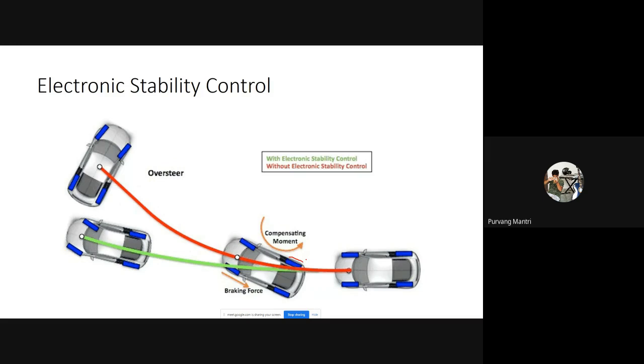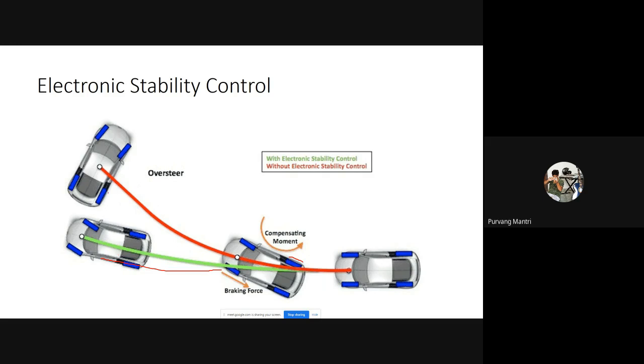The microcontroller will understand this difference in speed of the front and rear wheels, and it will assume that the vehicle is getting oversteered. So it will control the valves of that particular wheel. In case of oversteer, it will brake the outermost wheel of the vehicle, so that it corrects the path of the vehicle, and it will go in the desired direction. This might be a little confusing to understand, but when you actually imagine it, it will become easier for you to understand.